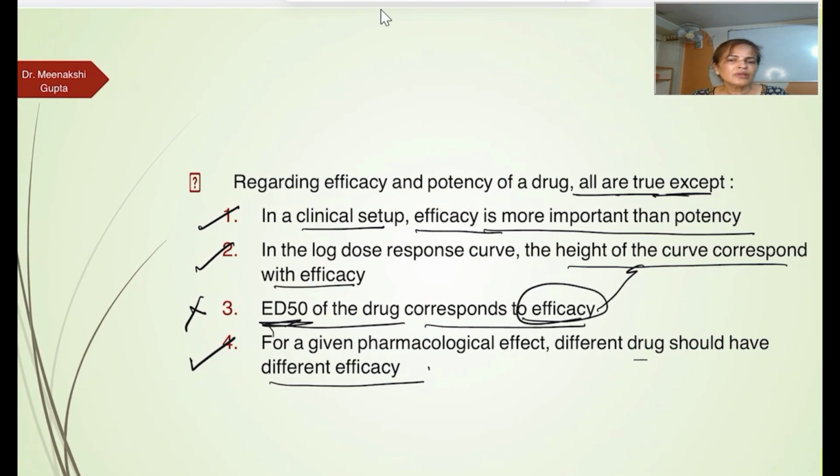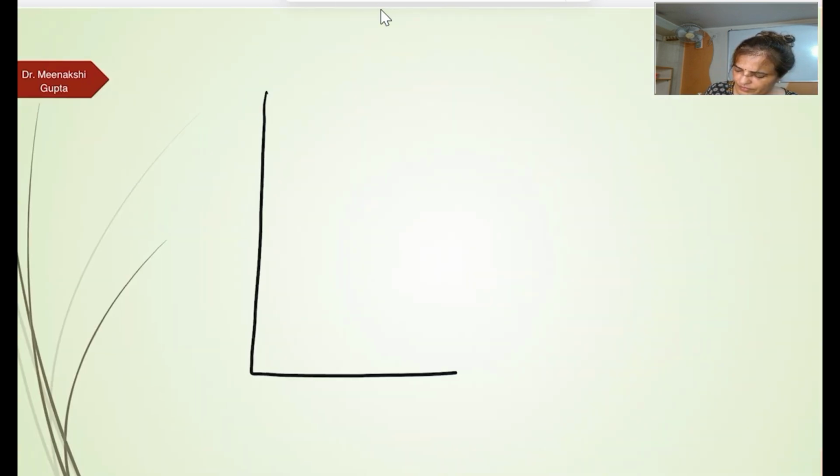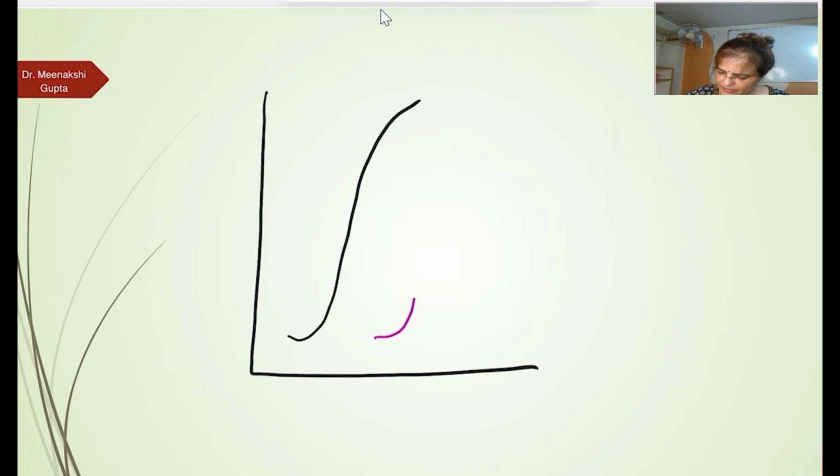So that's all about today's video. So you may get a different type of graph regarding the potency and efficacy, which one is more efficacious, which one is less efficacious, which one is more potent, which one is less potent.